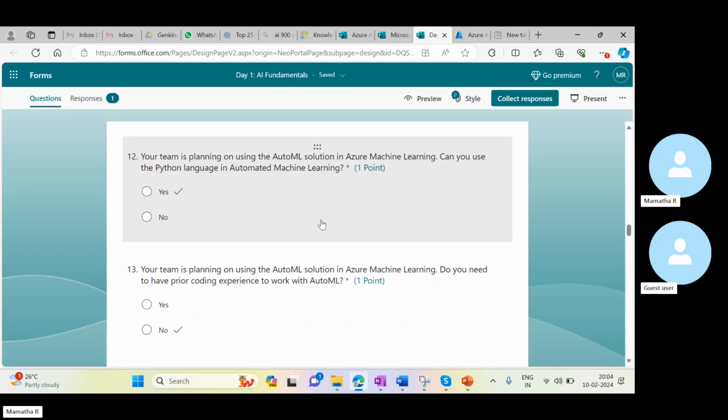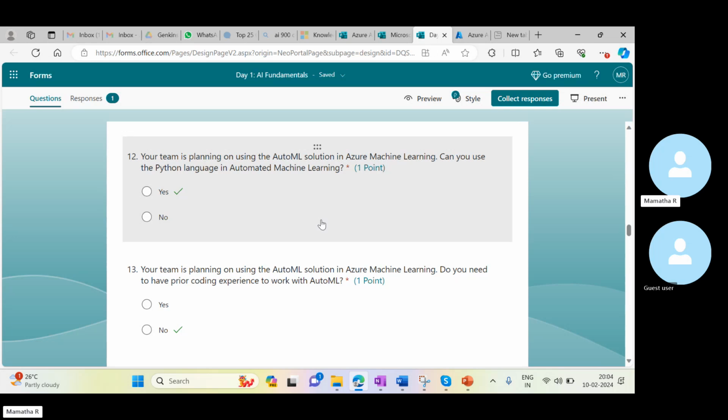If I wanted to use customized code, meaning my own Python code, and integrate it, I can integrate it. There is a Python SDK, you know, right? SDK packages are available when I wanted to do. In the same way, the Python SDK will be available for automated machine learning also. If I wanted to integrate with that, we can try to integrate with that, or else we can try to skip it as well.